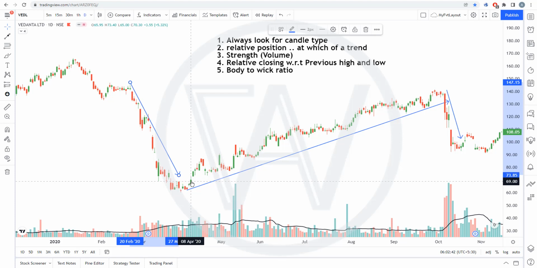So possibly my trend has reversed here, even though a big movement is there, big volume is there, but closing didn't happen above previous day high. So it doesn't make any sense. Okay, just remember that.